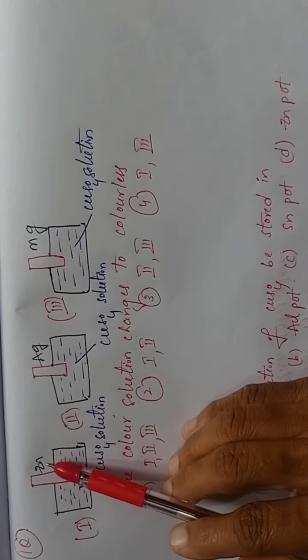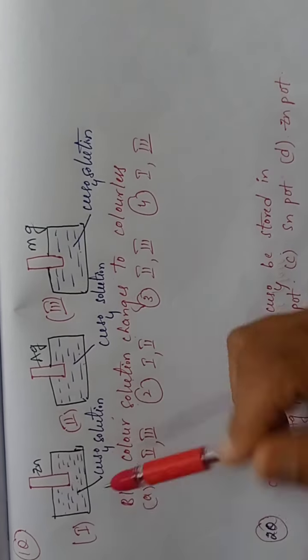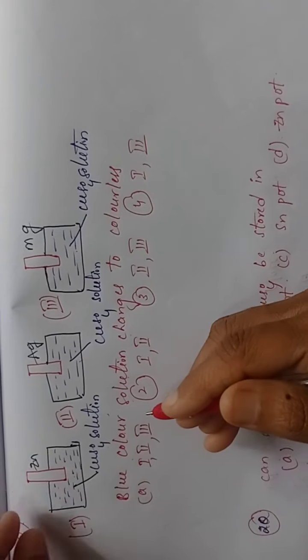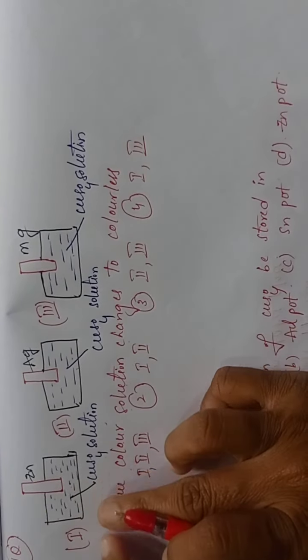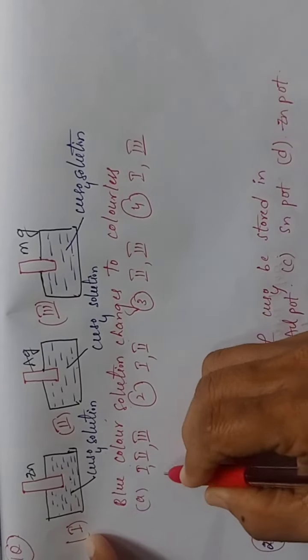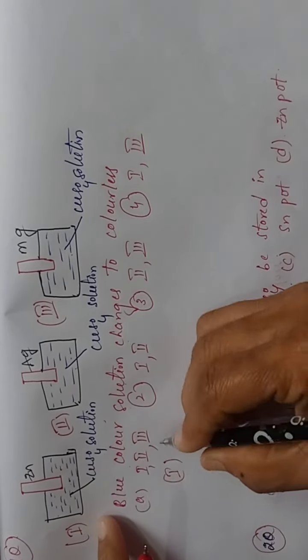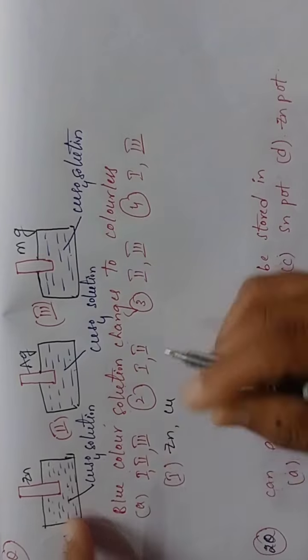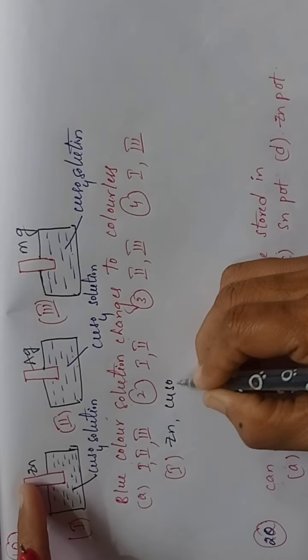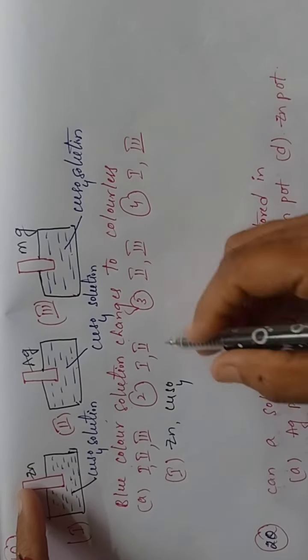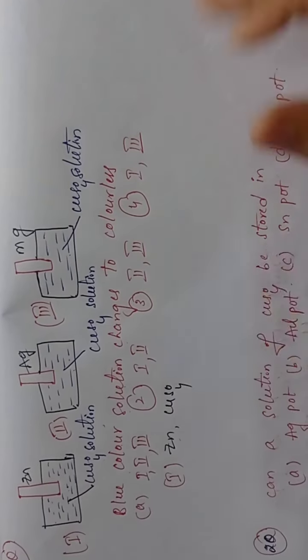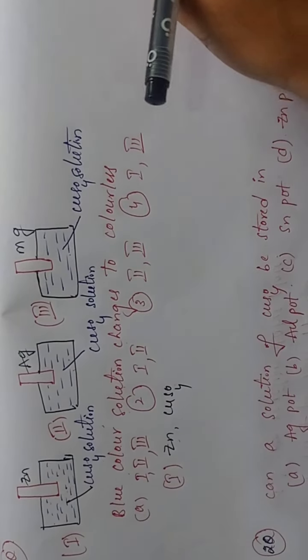Zinc is a more reactive element. Once you check, students, which elements are there? Zinc, copper. In zinc, copper sulfate, which is the more reactive element?